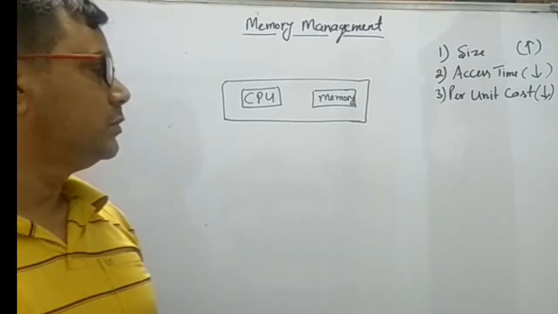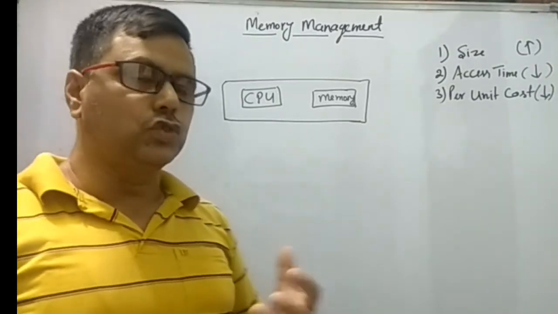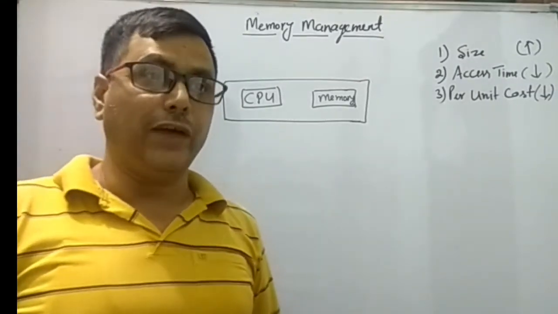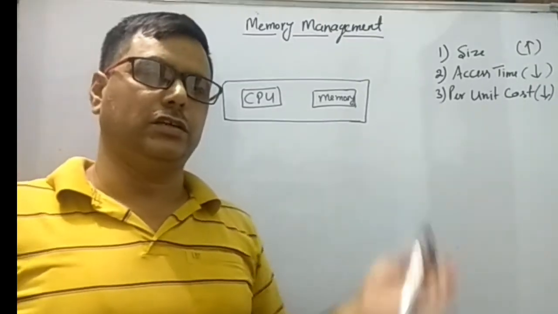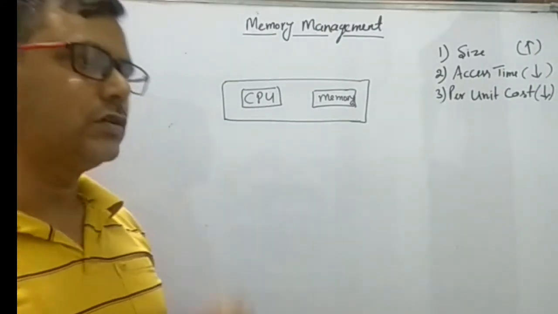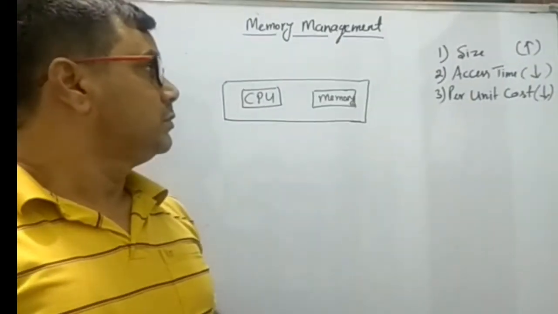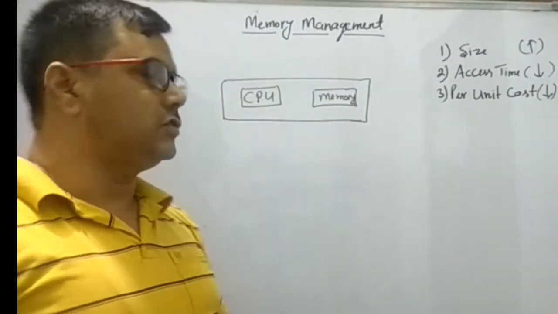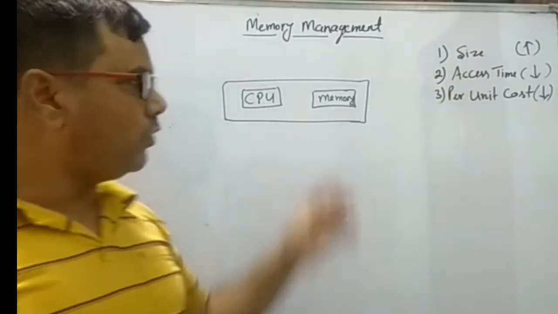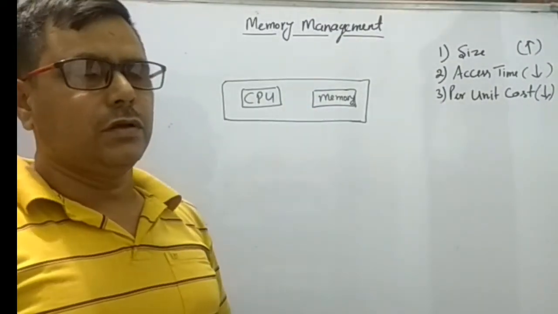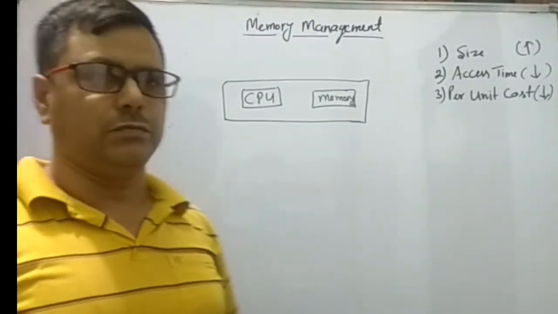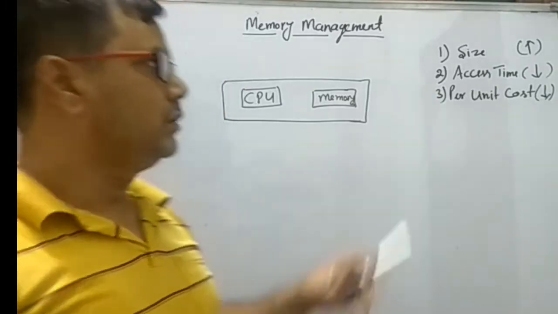Memory is used to store data, information, instructions, files, software, and so on. Memory also stores the content required by the CPU. For any memory, there are basically three parameters by which we judge and select the memory.